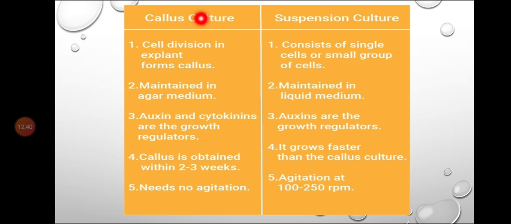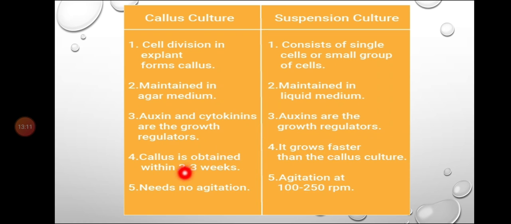In callus culture, cell division in explant forms the callus. In suspension culture, it consists of single cell or small group of cells. Callus culture is maintained in agar medium, that is solid medium. Suspension culture is maintained in liquid medium. Auxins and cytokinins are growth regulators. These are the growth hormones. Callus is obtained within 2 to 3 weeks. Suspension culture grows faster than the callus culture.